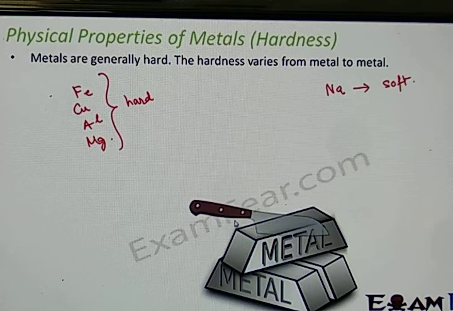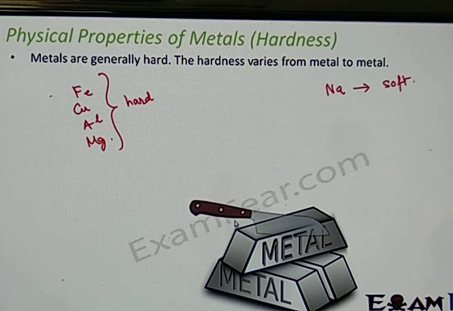Okay. So in general, whatever physical property we are going to talk about now, that doesn't mean that all the metals are going to have the same property. There are some exceptional cases. There are variations from one metal to another. As far as hardness is considered, all metals are hard. Even if you are comparing iron, copper, aluminium, magnesium, they are not equally hard, but they are hard. Some of them are harder than the others. So the hardness varies from one metal to another.